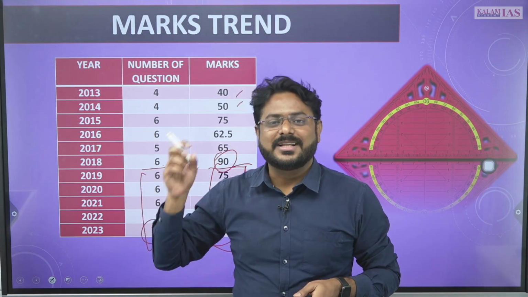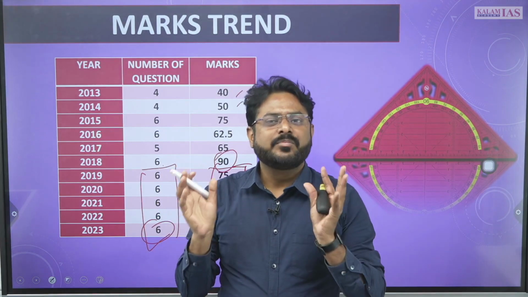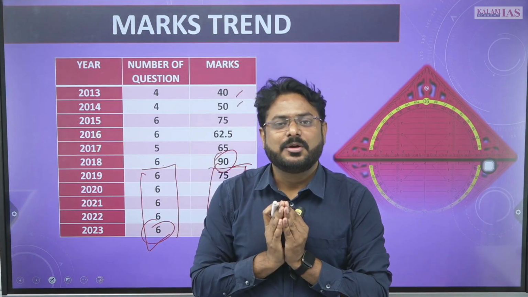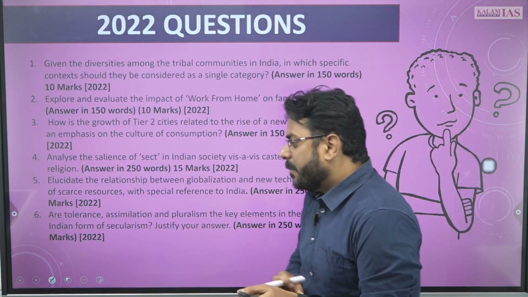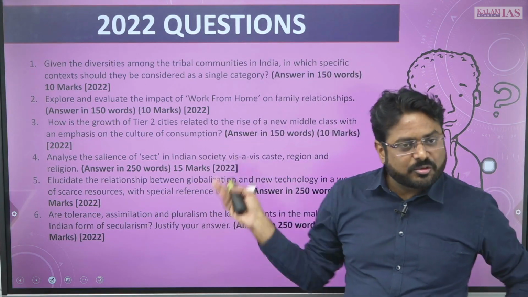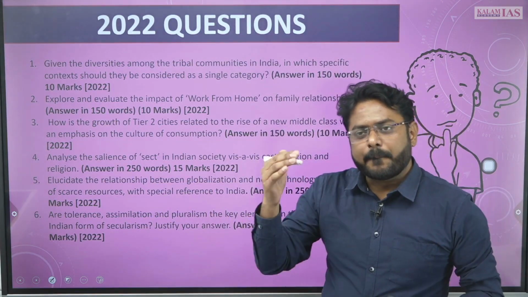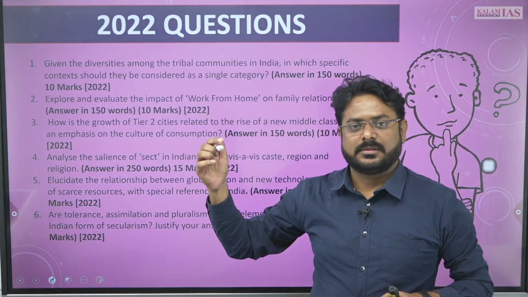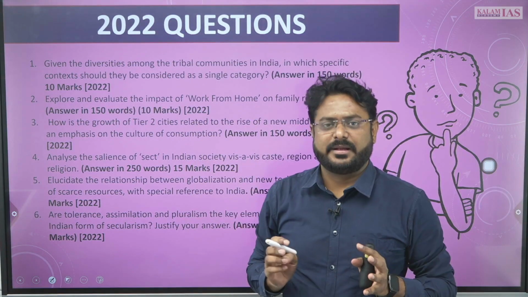or more specifically 75 marks question has been asked from the Indian society, and this is one of the low hanging fruits which you should be targeting, right? If you compare the paper with the 2022 paper, then just by reading the question you will understand that 2022 paper was more tougher inside, right? और इस बार का पेपर थोड़ा सा easier साइड में है.